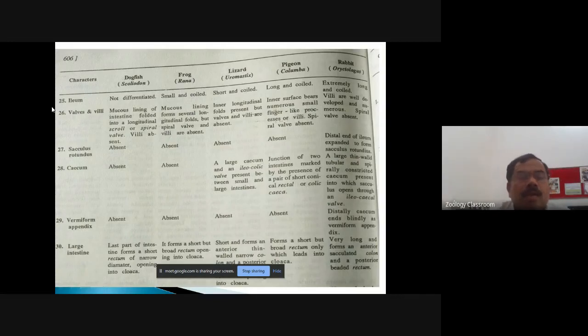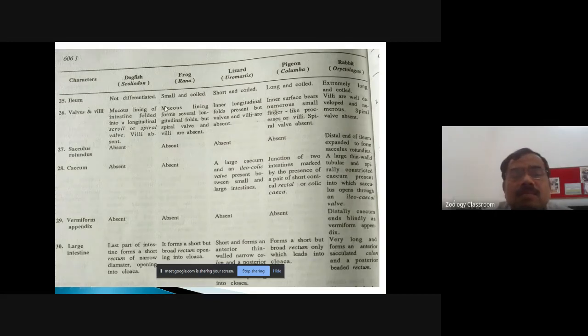These are the remaining 6 points, that is the ileum, various valves and the villi, sacculus rotundus, cecum, then the vermiform appendix, and the account of the large intestine. So let us consider the next character, number 25, the ileum.